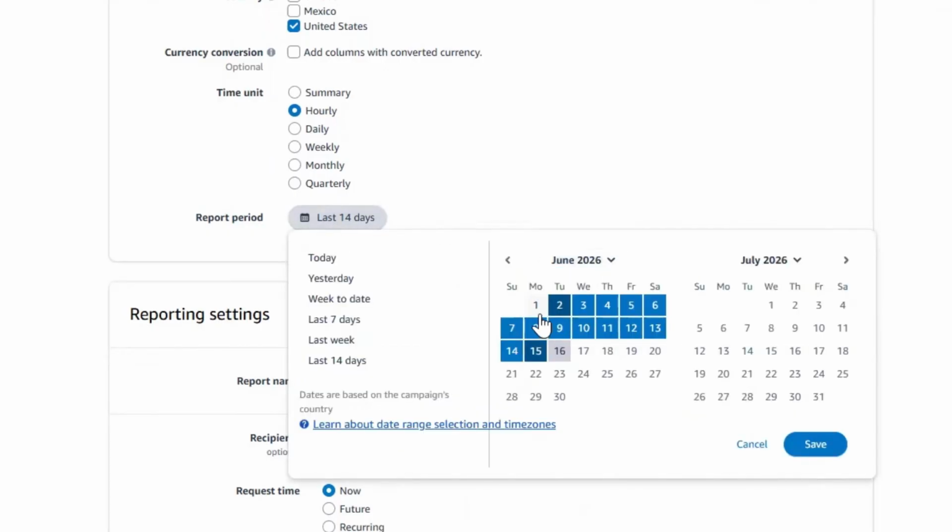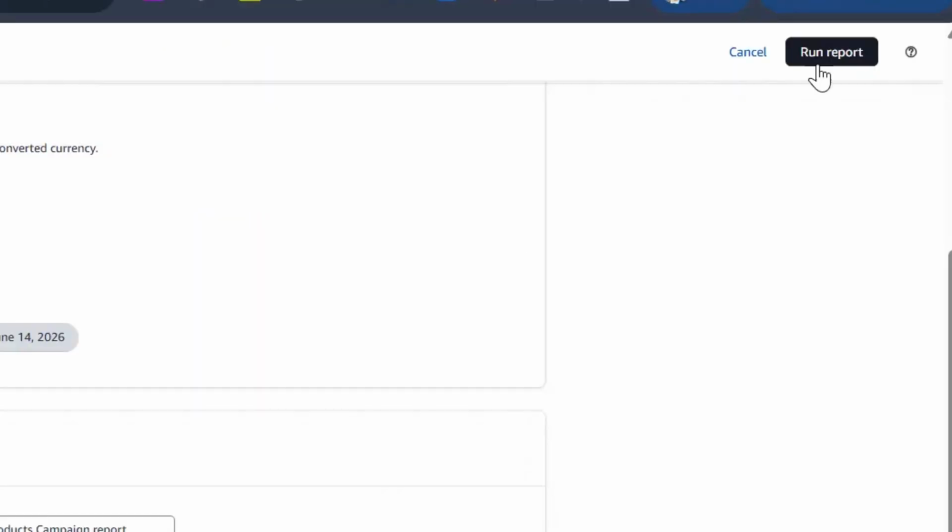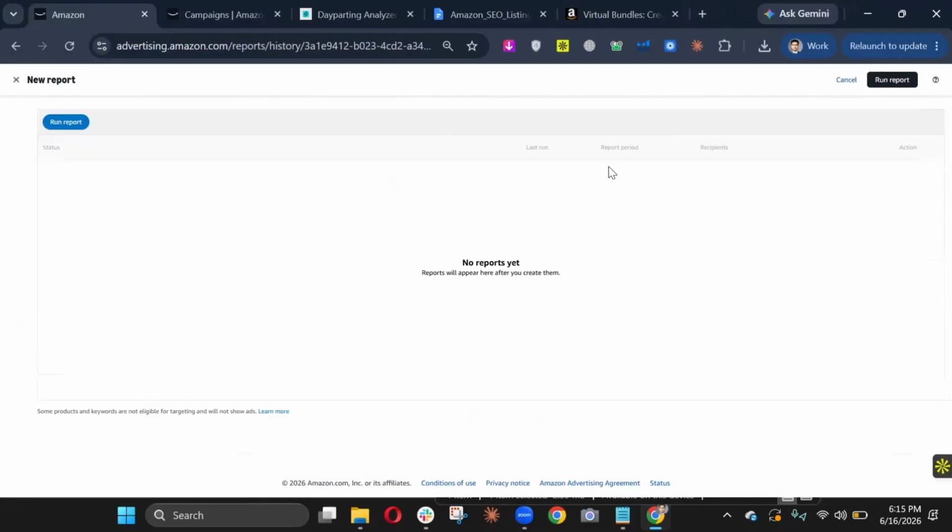You can also do last 7 days, but we want as much data as we could. For example, if I select anything above last 14 days, it won't let me. It'll only let me select last 14 days. And you can name the report anything that you want. Just simply click on run report and it will start running, and you can now download the report.